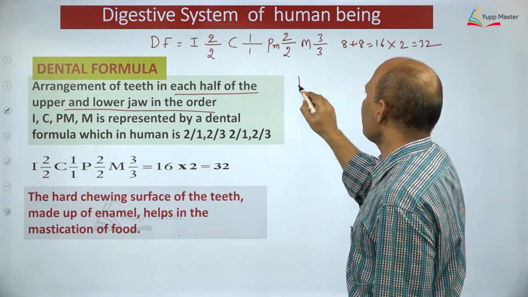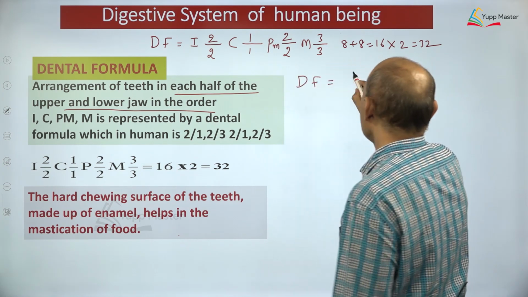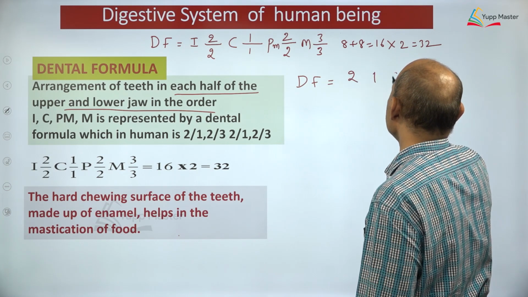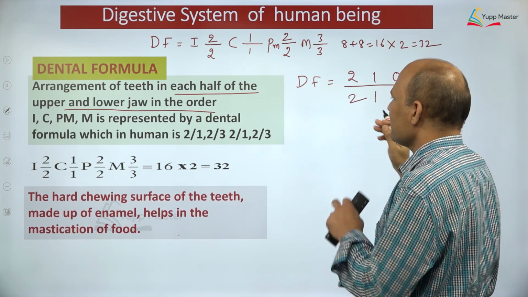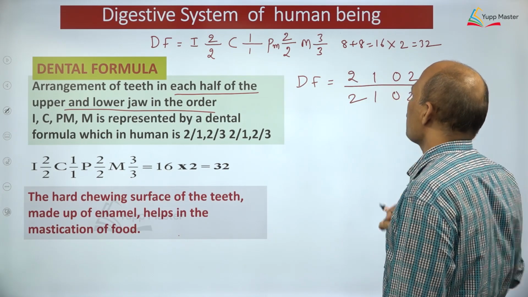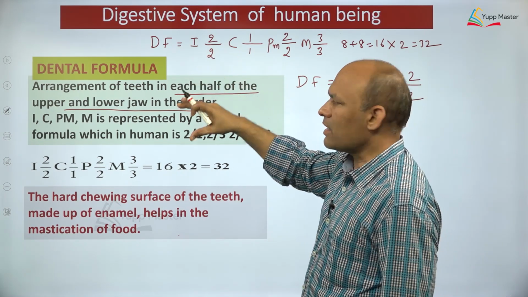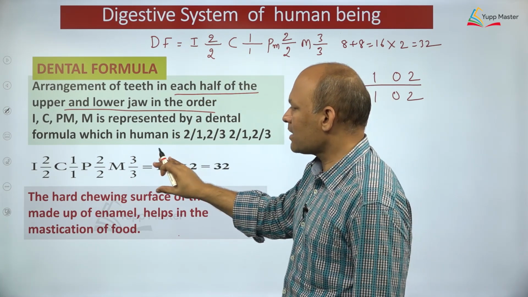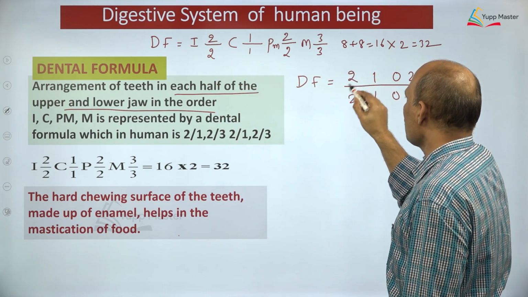Milk set dental formula, if you ask me, right, dear students, DF stands for what? Child dental formula. So most important, directly let me write: 2102 by 2102. This time I have not shown numerators and denominators, simply the numbers over here. Why? Because it's a wastage of time. Now you have understood. For understanding purpose, whenever you are studying this for the first time, so that you can understand what exactly this 2102 means, right? So this time directly we can write, now you are expert.